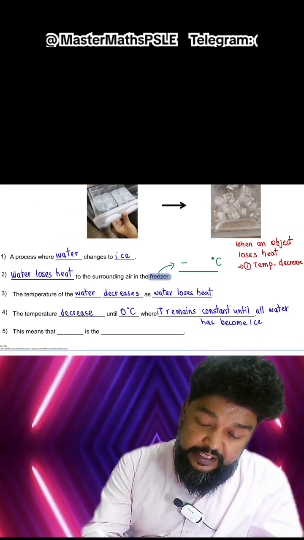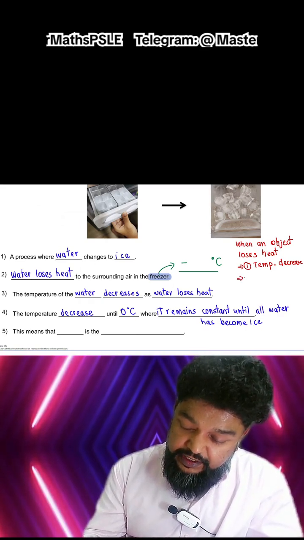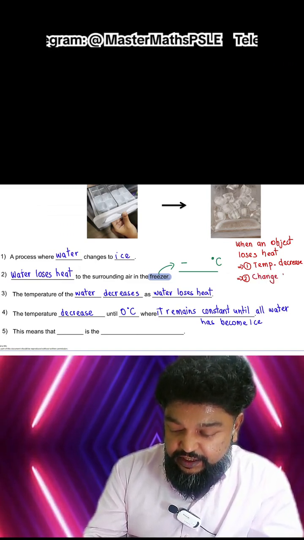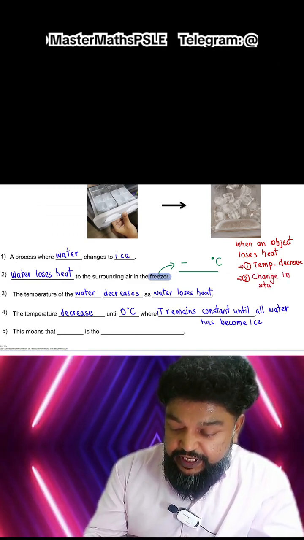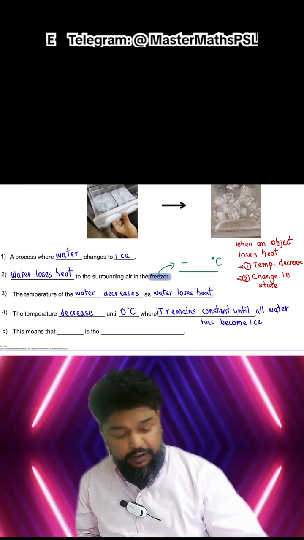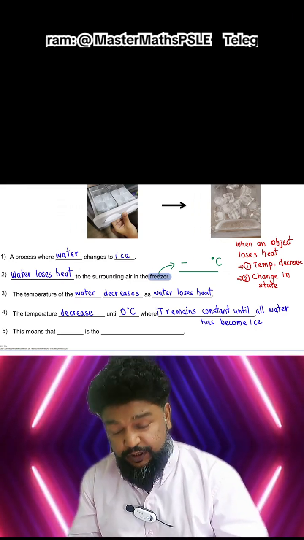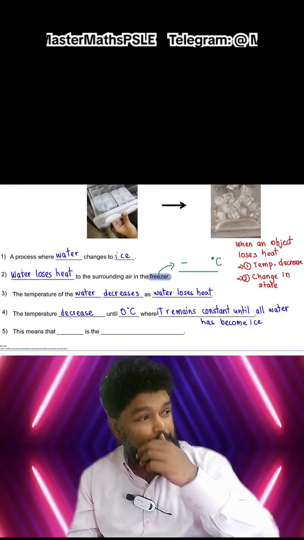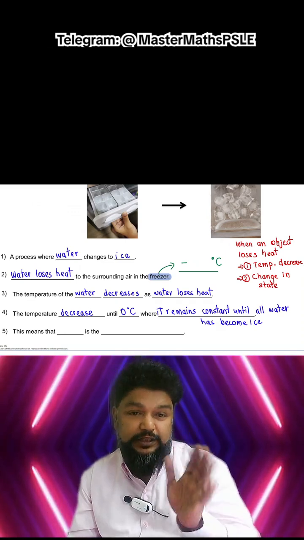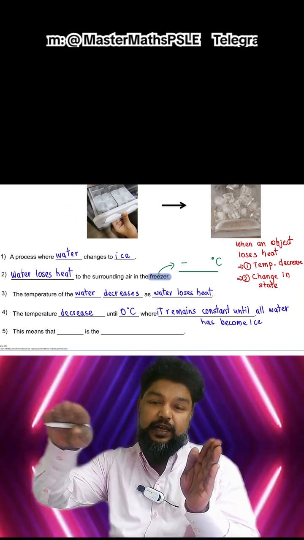Okay, so remember the second thing that can happen is a change in state. So either a change in temperature or a change in state. And a very popular question in PSLE is, when we look at graphs later, you'll find out, they'll ask you, right? During the freezing of water, the temperature doesn't change, the temperature is just a flat line at 0 degrees.